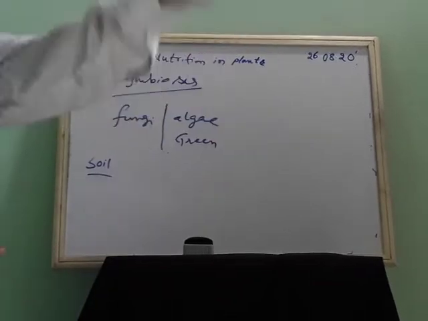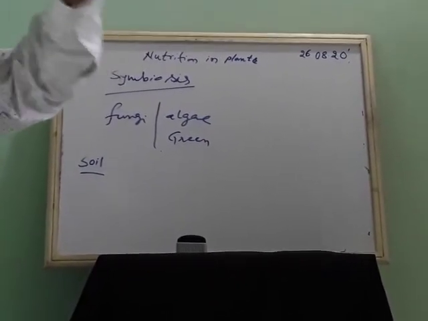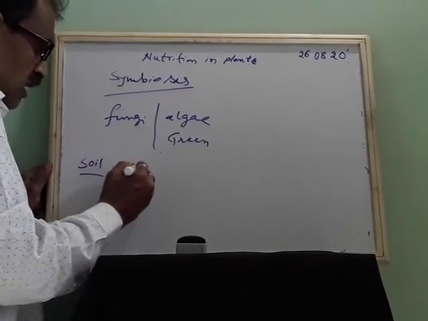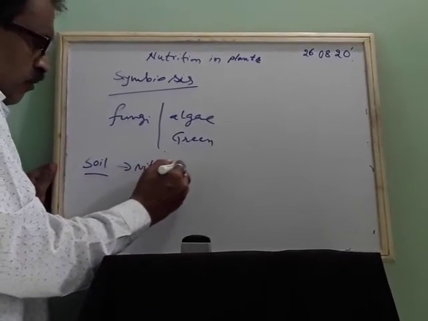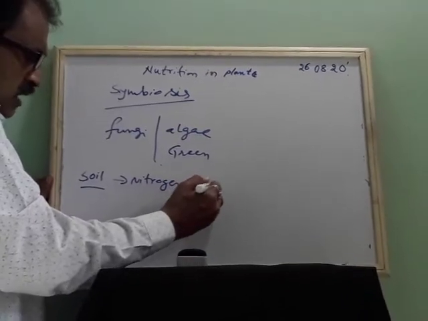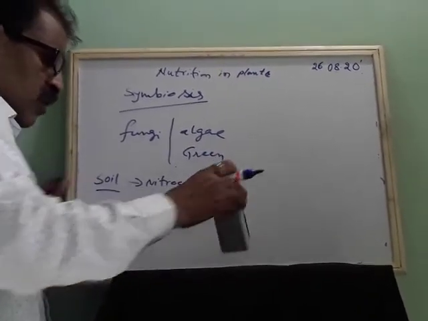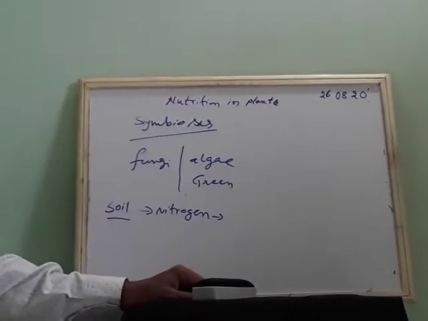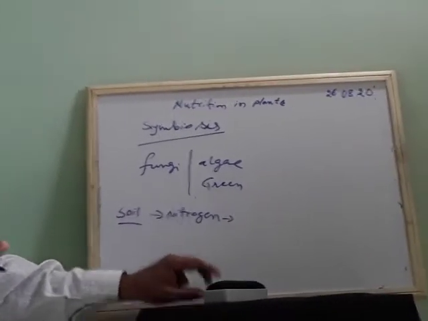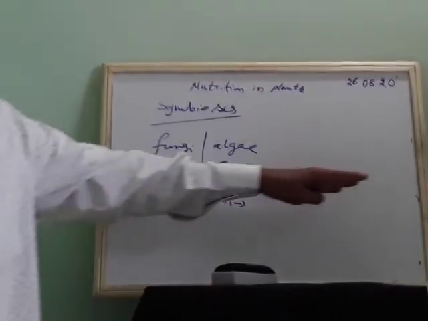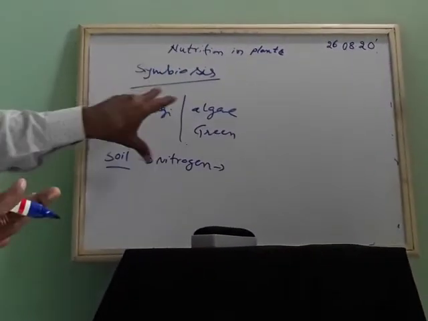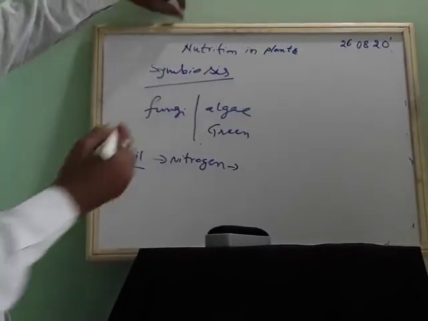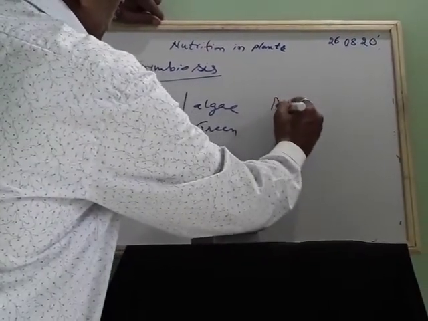But still they cannot fulfill the requirement, because plants need a large quantity of nitrogen for their growth. But how will they get it? How is the nitrogen given to the plants from the soil? This is done by an understanding, a mutual relationship between two parts. One is the roots.